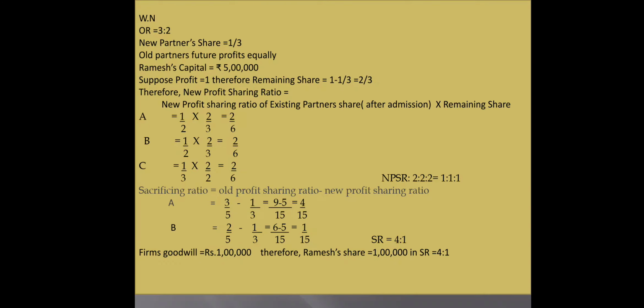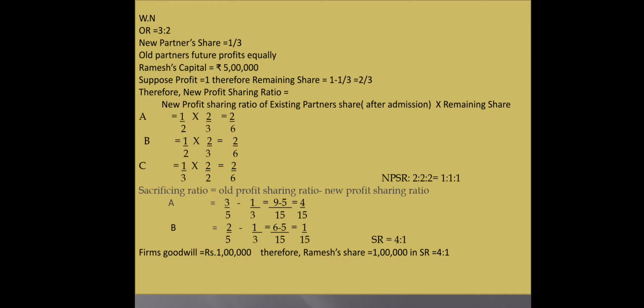Old ratio is available in the sum. New partner's share is given. At the same time, old partners' future profit is also given in the sum. So when this type of condition is given, you have to deal with this sum in this particular manner. For more sums, you can see the video with respect to extra sums on NPSR so that you can get the idea. We have the full working over here, so have a look at that. Go stepwise with that so that you can get the idea.